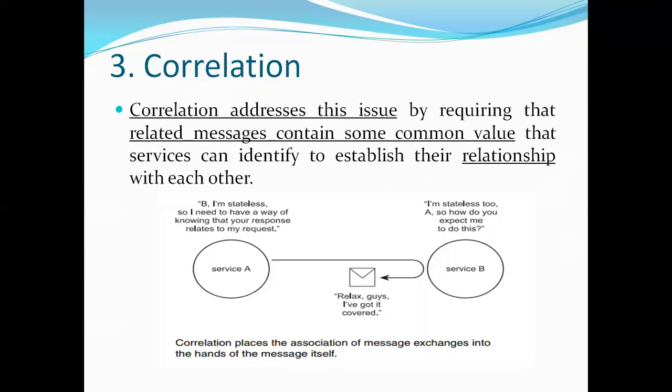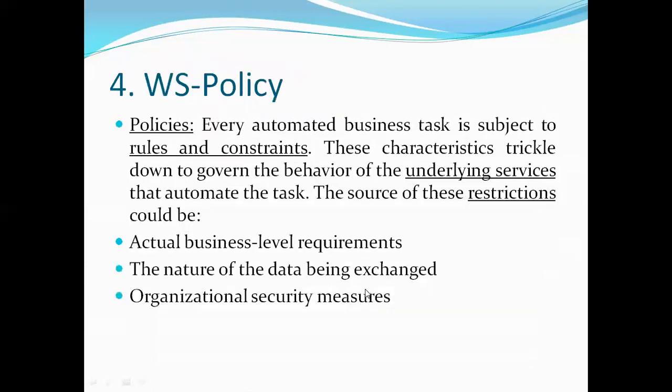That key information is included in the message. So message correlation. The relationship is maintained with the help of the message itself. That gives us the idea whether the service is executed successfully or not when you open that envelope. So correlation. Then web service policy.